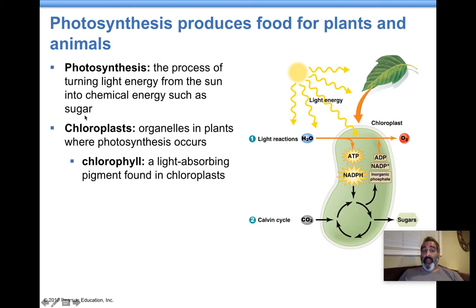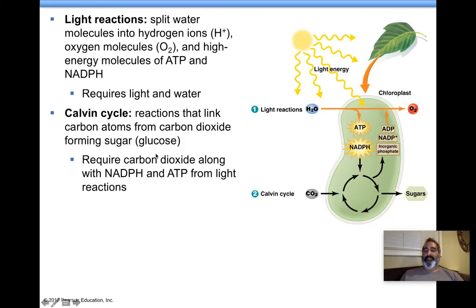Where does it happen in a plant? In the chloroplast. What's the green stuff in the chloroplast that absorbs the light? Chlorophyll. So in order to do this, it needs energy. And where does that energy come from? The light that is absorbed by the chlorophyll inside of the chloroplast. There's two parts of photosynthesis. One part is called the light reactions. One part is called the Calvin cycle.